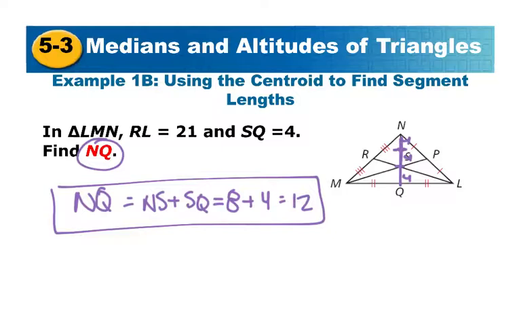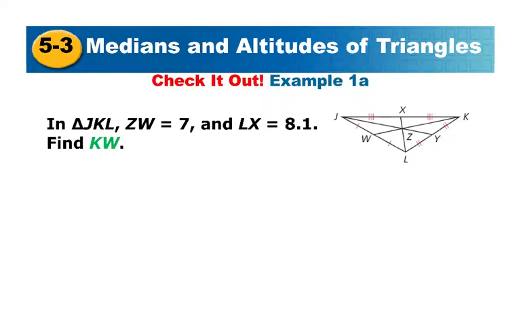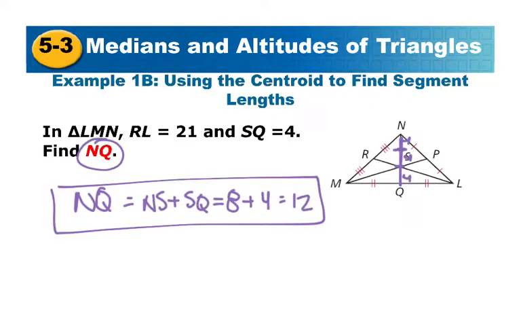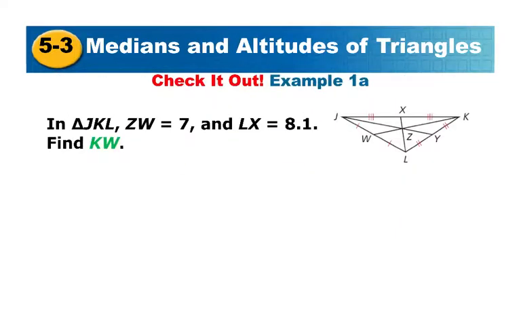Of course, we could use the other formula to find NQ, but again, I like the visual of this piece. Okay, so these next ones here, rather than being told that it's a centroid in our directions, we have to determine that it's a centroid, and we know it's a centroid again because we have a vertex to an opposite side that's cut in half.